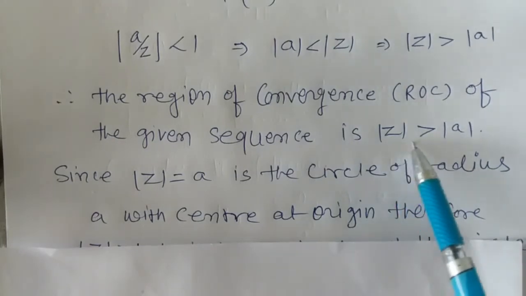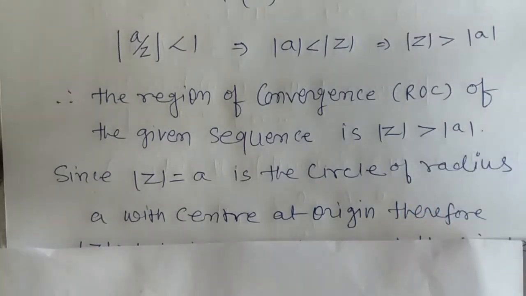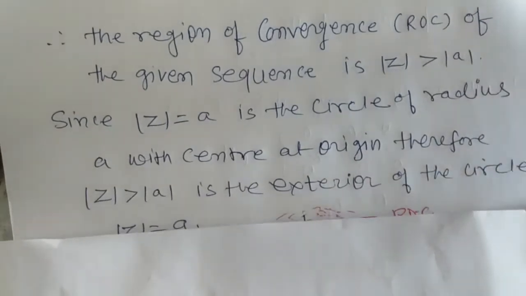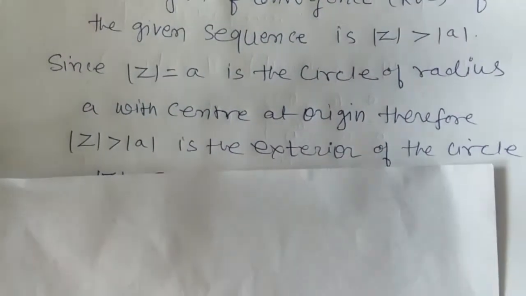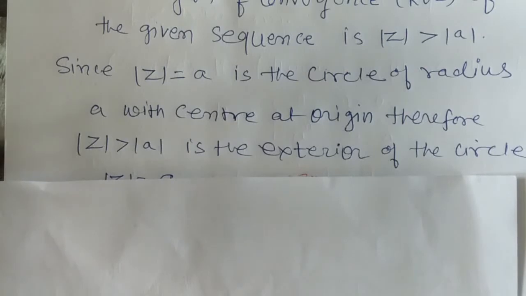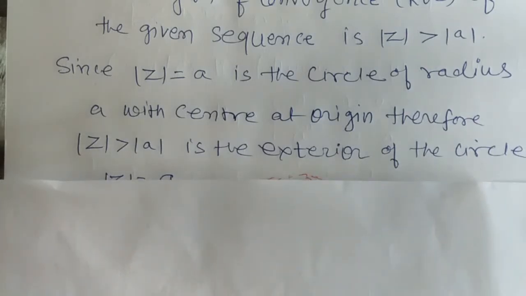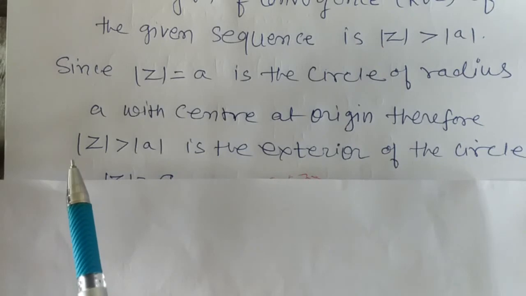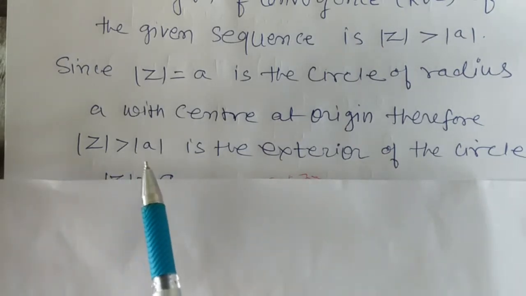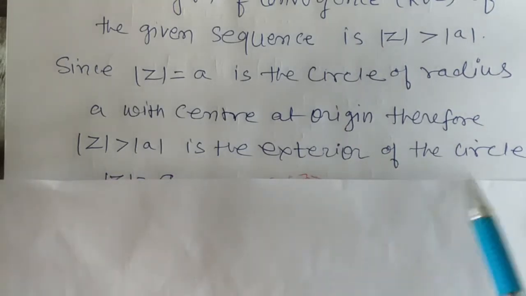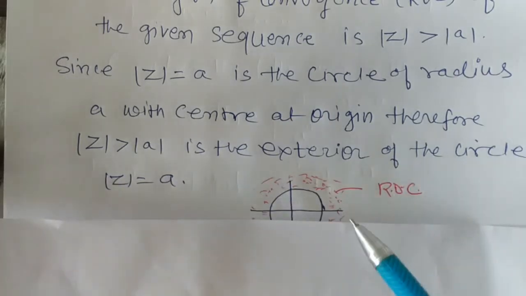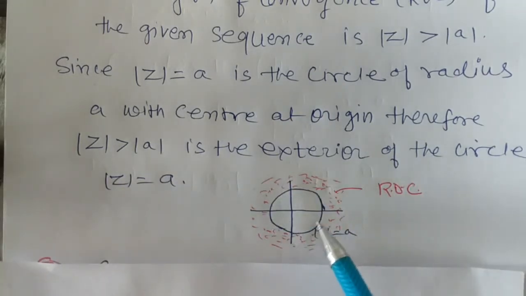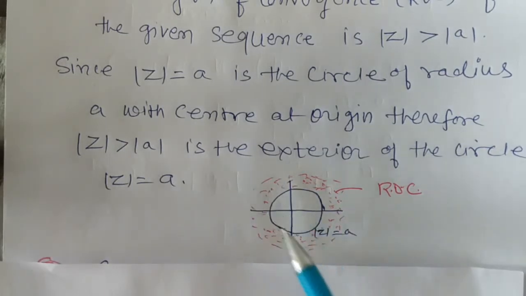Therefore, mod Z greater than mod A is the region outside of the circle mod Z equal to A. So we can say mod Z greater than mod A is the exterior of the circle mod Z equal to A, and this is your circle mod Z equal to A, and this part is the exterior of mod Z equal to A, which is the region of convergence of the given sequence.